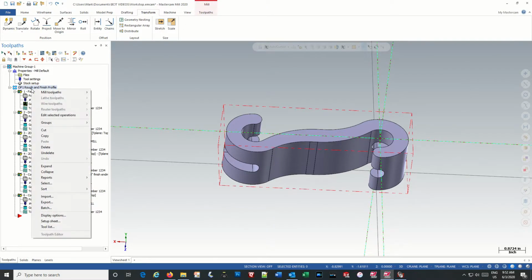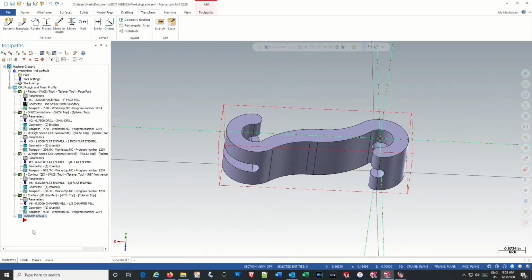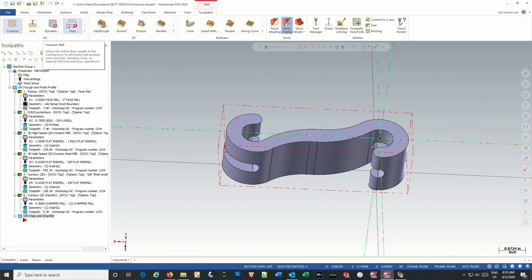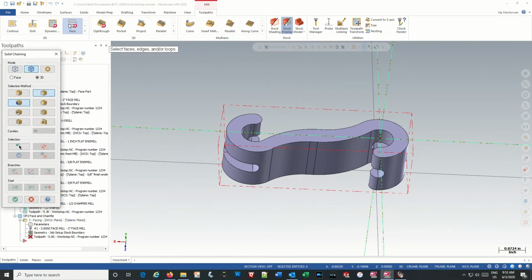Okay, and you right click on it, go to mill toolpath, groups, create a new toolpath group. That gives us this one here. We can make this op 2, face, and chamfer. So click toolpaths, face, hit enter.